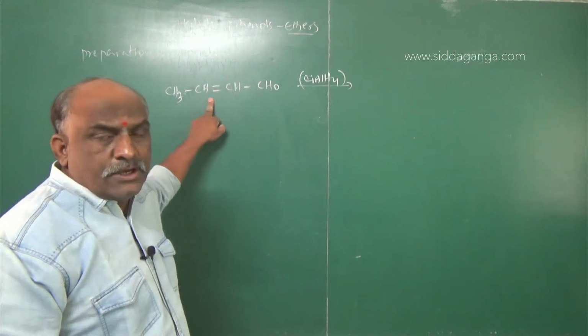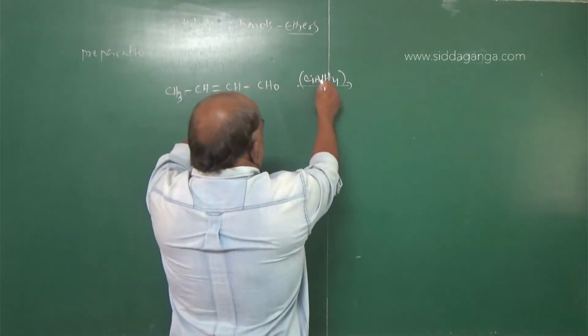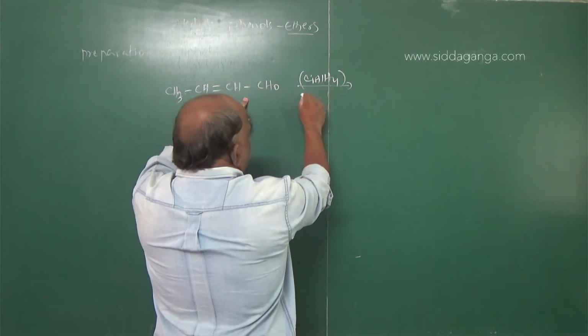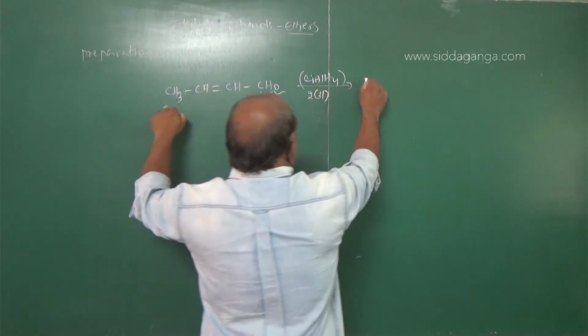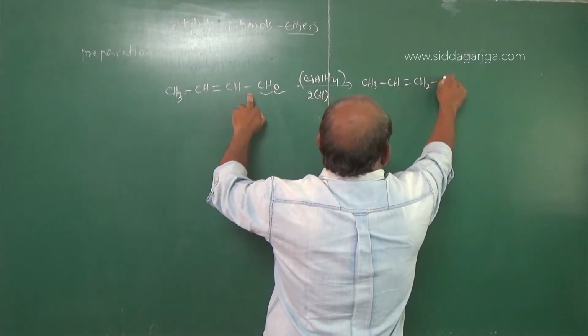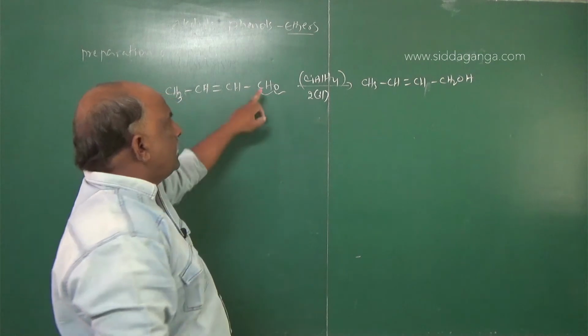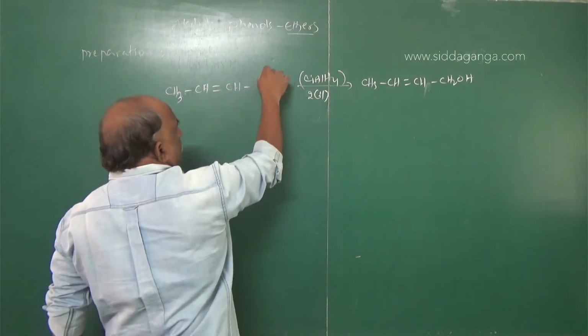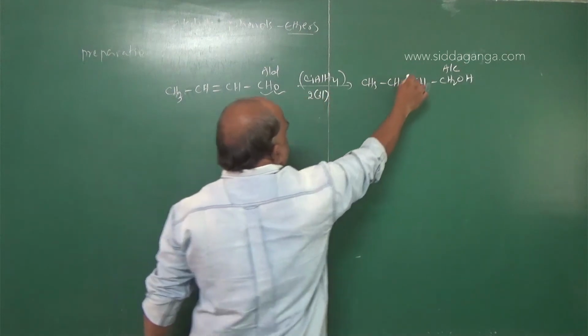Because LiAlH4 actually produces 4 hydrogens, but here only 2 H atoms are required. Then the answer is CH3 single bond CH double bond CH single bond CH2 single bond CH2OH. Aldehyde is converted into alcohol. There is no change in the double bond.